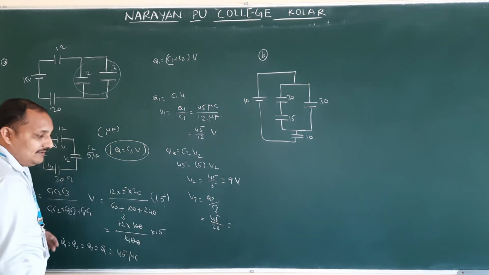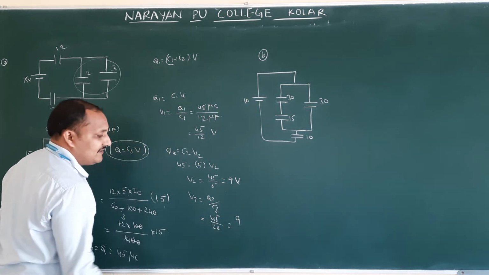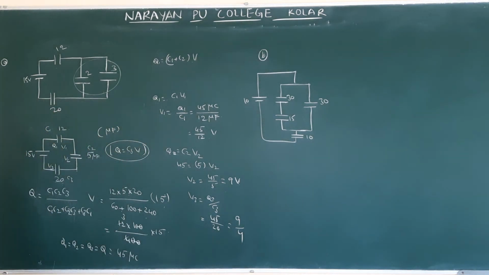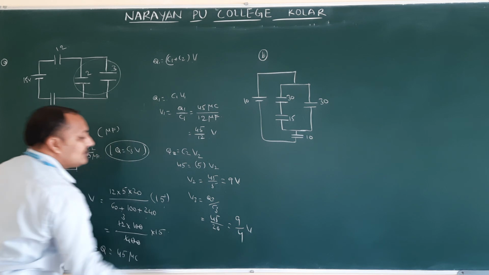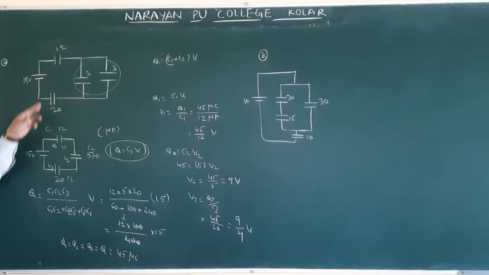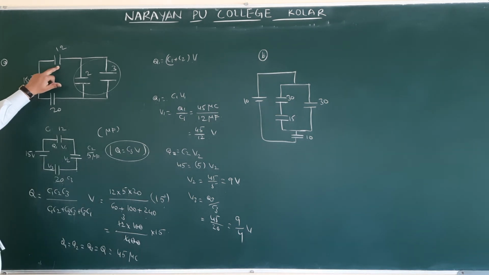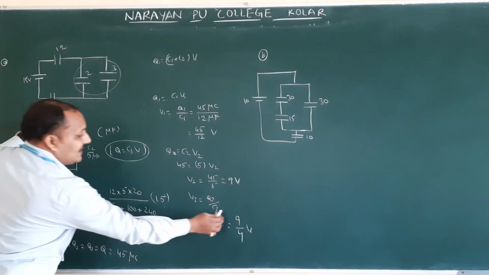So you can cancel. 9 5s, 4 5s, isn't it? So 9 by 4 volts still will be there. So here also you can stop. Now potential across 12 by 1. 12 how much? 45 by 12. So potential across 20, 9 by 4.